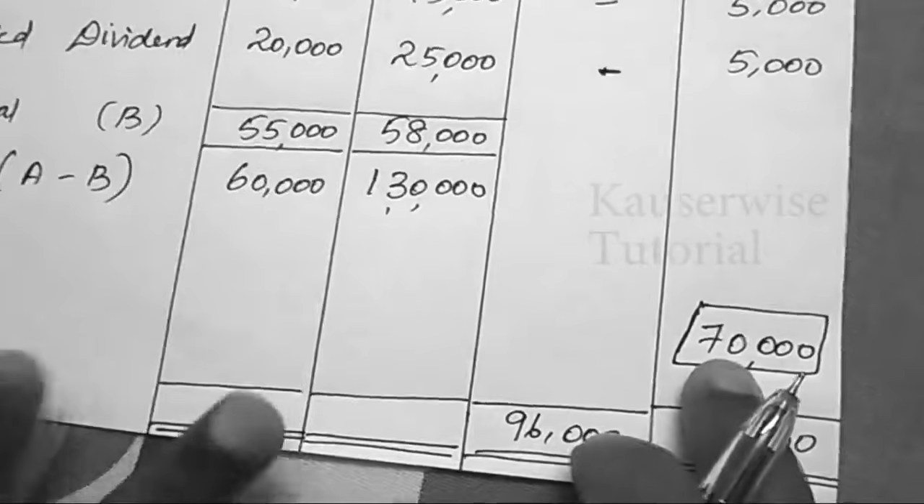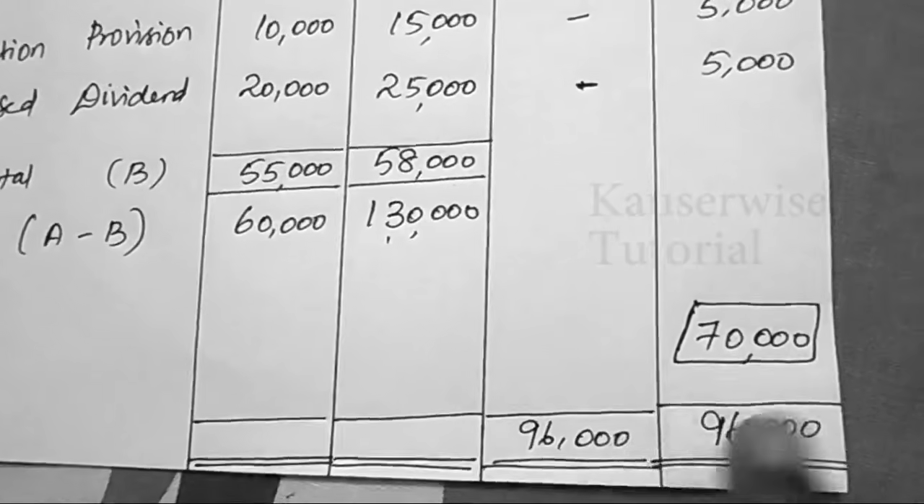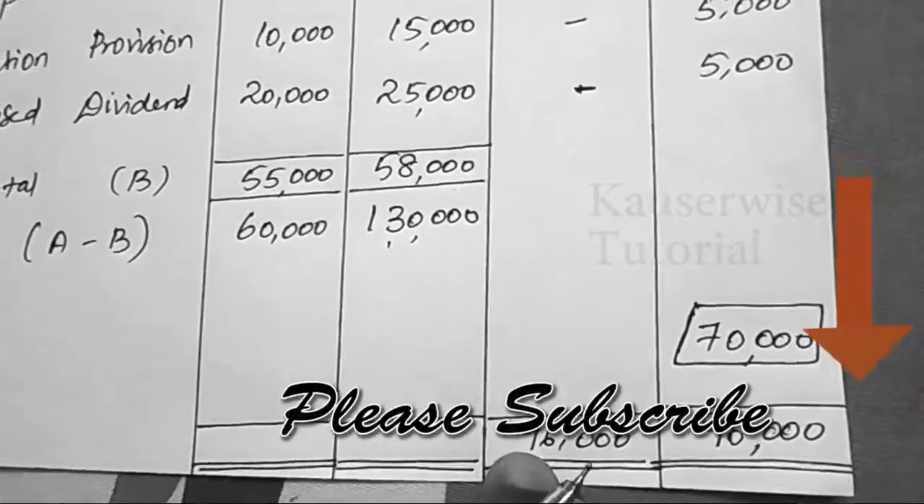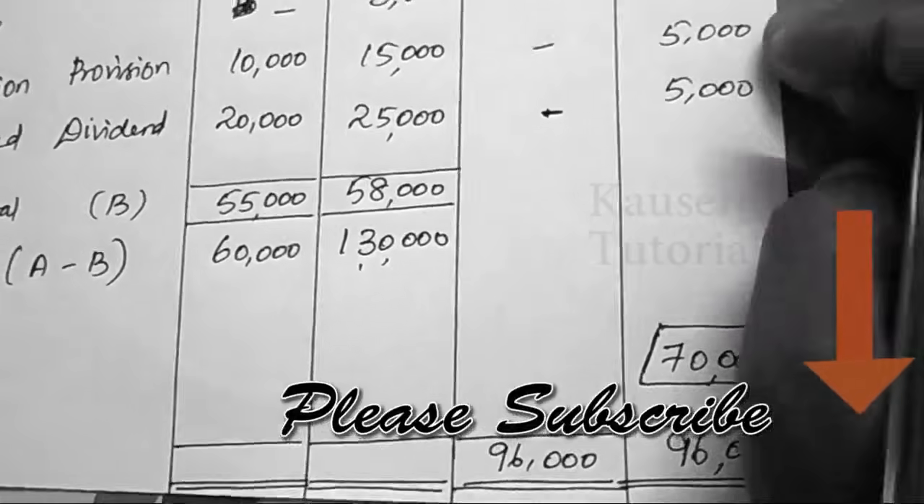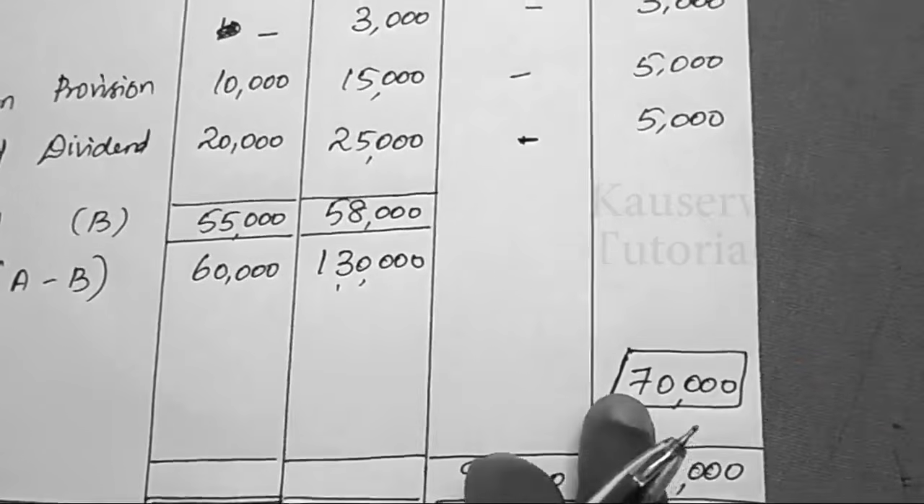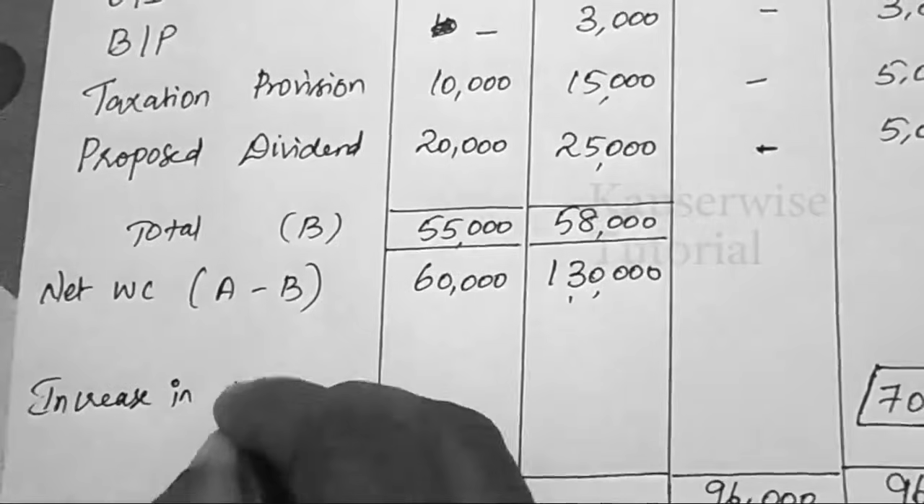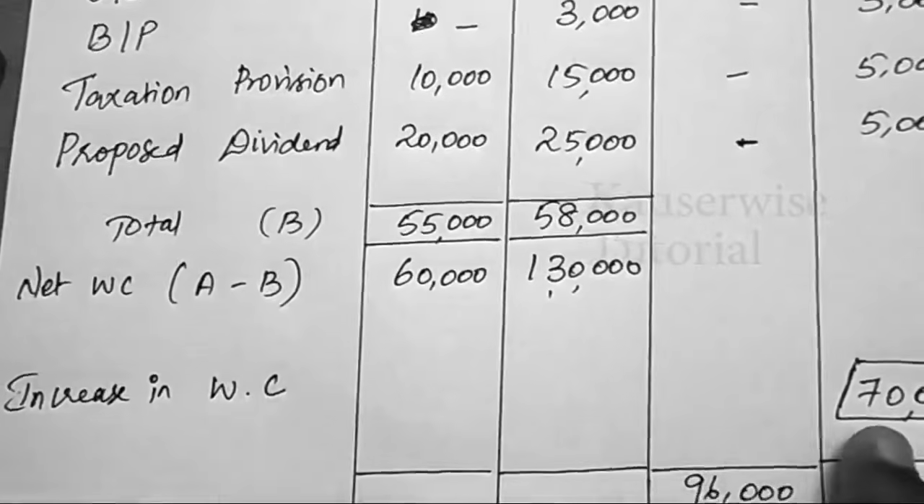So how you got this amount? Excess of increase in working capital than decrease in working capital. So increase in working capital is 96,000, but decrease in working capital is only 26,000. The difference is 70,000. So this is called increase in working capital, 70,000.